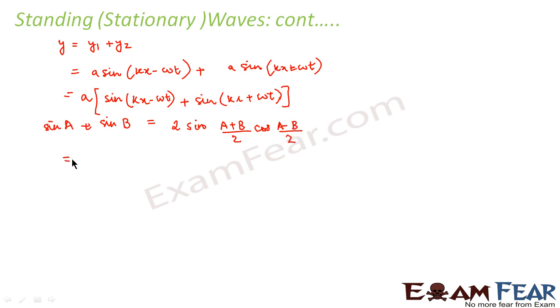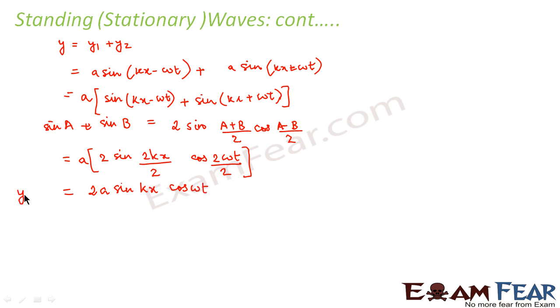So using this you can write a, and this becomes 2 sine (A plus B), so A plus B becomes 2kx by 2, cos (A minus B), so A minus B becomes 2 omega t by 2. So this becomes 2a sine kx cos omega t.